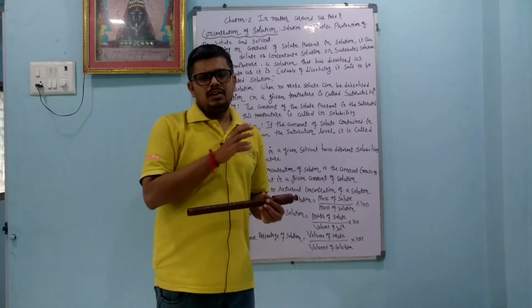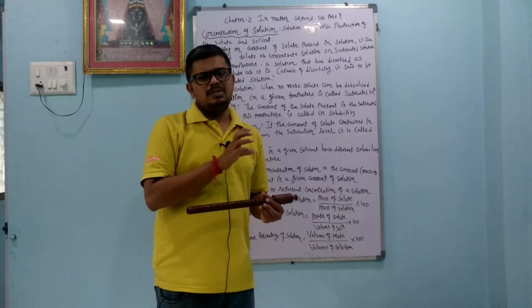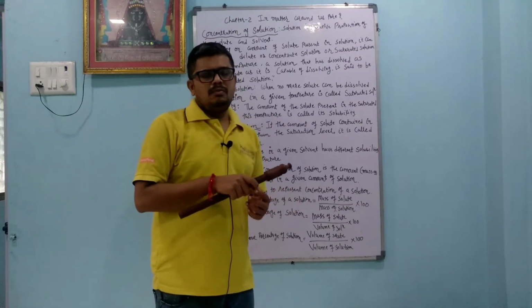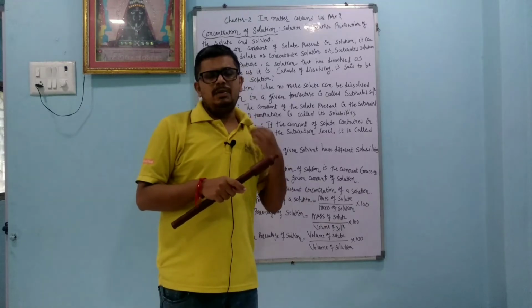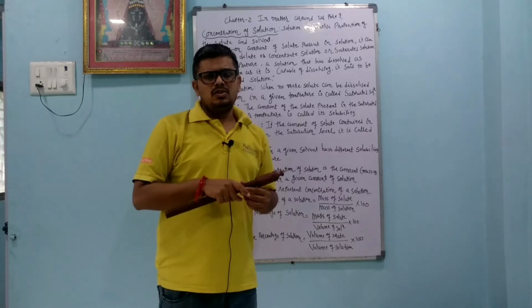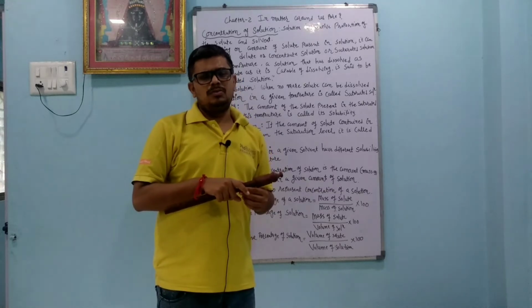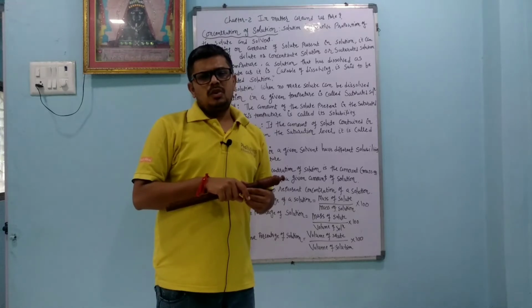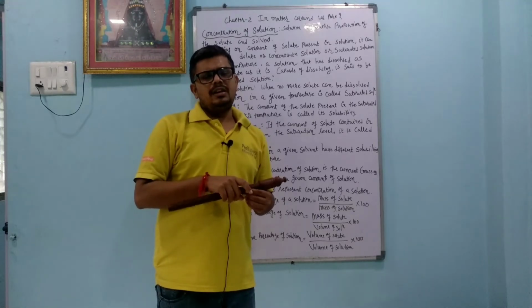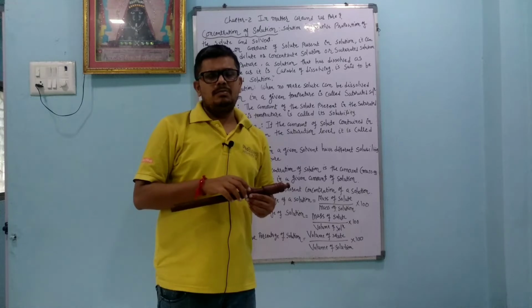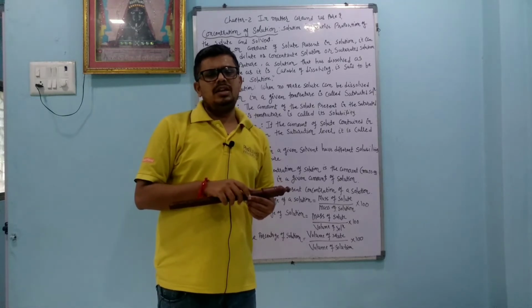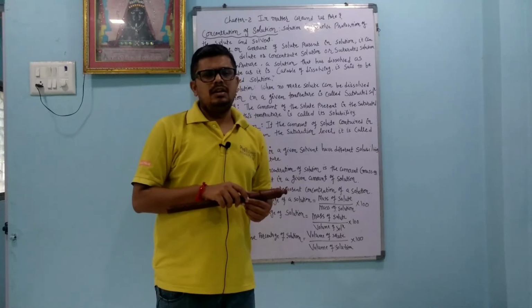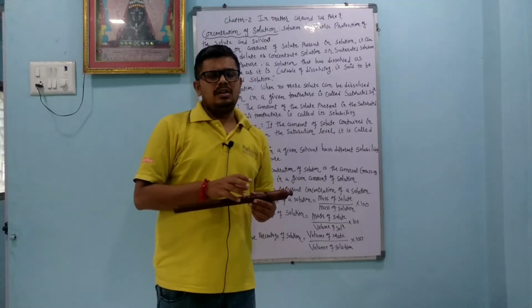We can represent the percentage weight by weight, meaning the mass of solute and mass of solution. Percentage weight by volume is the mass of the solute and the volume of the solution. Percentage volume by volume is the volume of the solute divided by the volume of solution. As well as that, we have ppm, parts per million, and parts per billion. In 10th standard you will learn about molarity, in 11th standard molality, and normality in the higher standards.